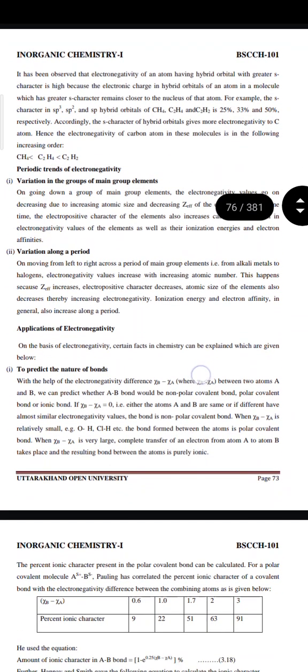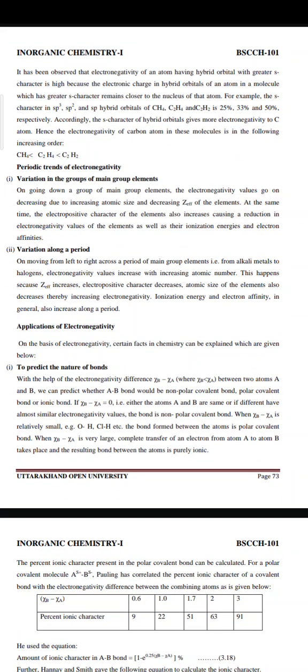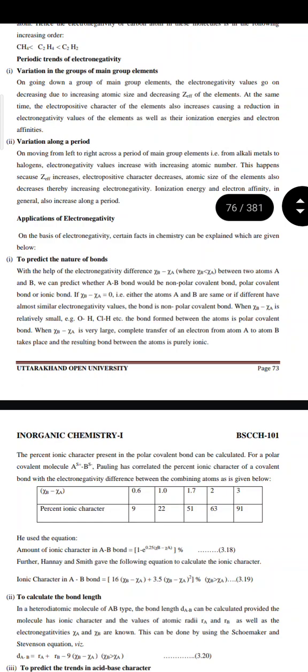First is variation in the groups of main group elements. On going down a group of main group elements, the electronegativity values go on decreasing due to increasing atomic size and decreasing Z effective of the elements. At the same time, the electropositive character of the element also increases, causing a reduction in electronegativity value of the element as well as their ionization energies and electron affinities.